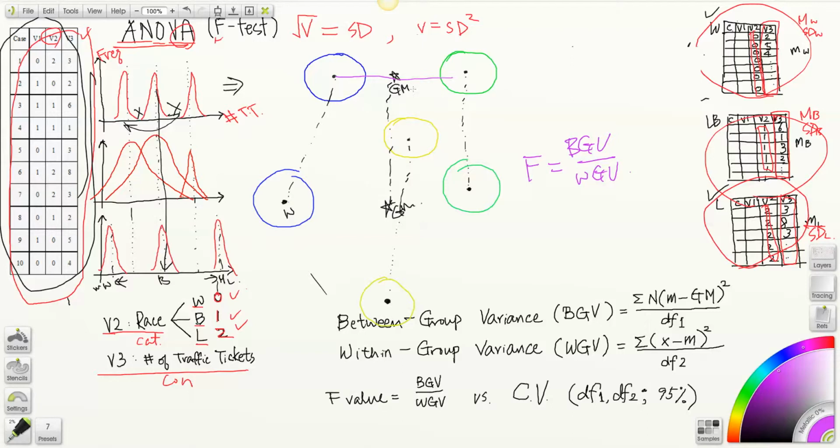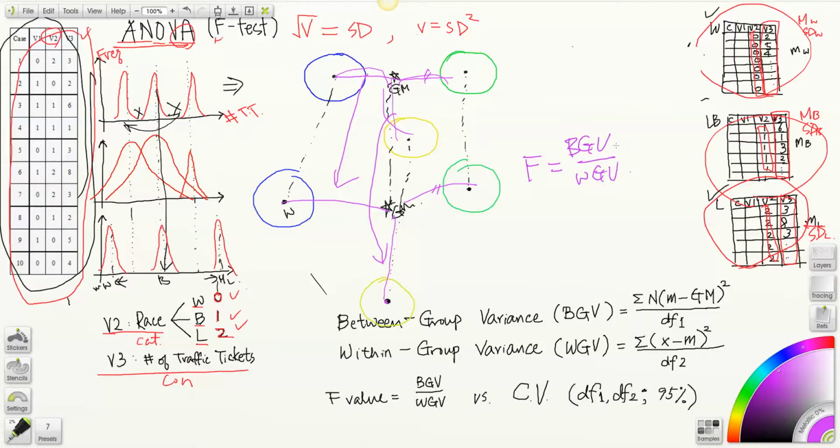Compared to this, and this, and total of these, how about this and this, which is same as here, and this? The distance between white subsample mean and grand mean has increased a lot, and distance between Latino subsample mean and grand mean has increased a lot as well.